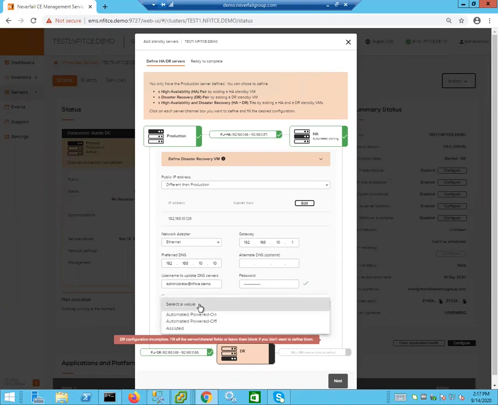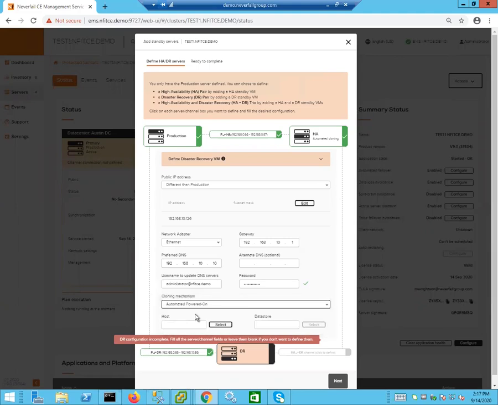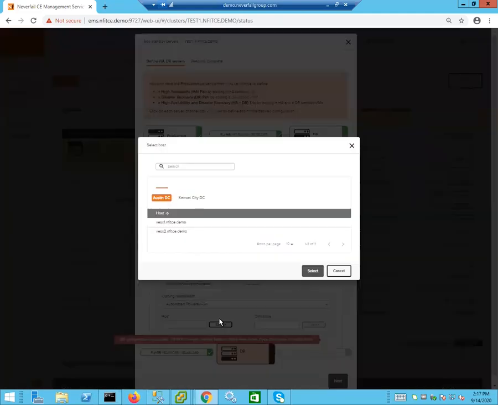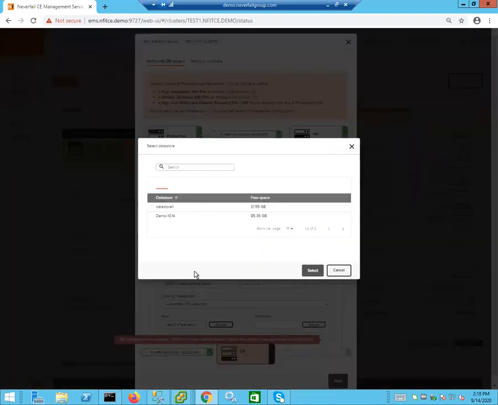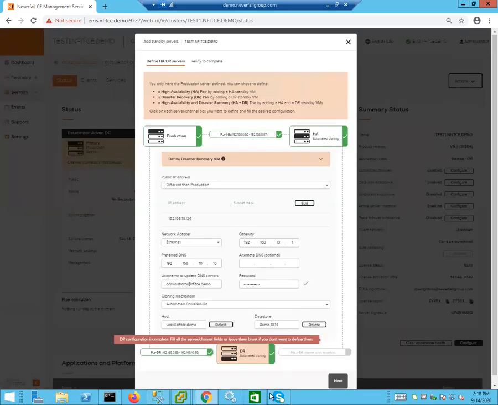All right, the checkbox means that we have validated it. And now I'm going to tell Continuity Engine to power on the virtual machine once it's created. And now we're going to set up the host and data store. In this case, this one will go to our Kansas City data center, and I will put it on host number 3. We will set up also the data store. Okay, and now all we have to do is create our channel between the HA and the DR copy.